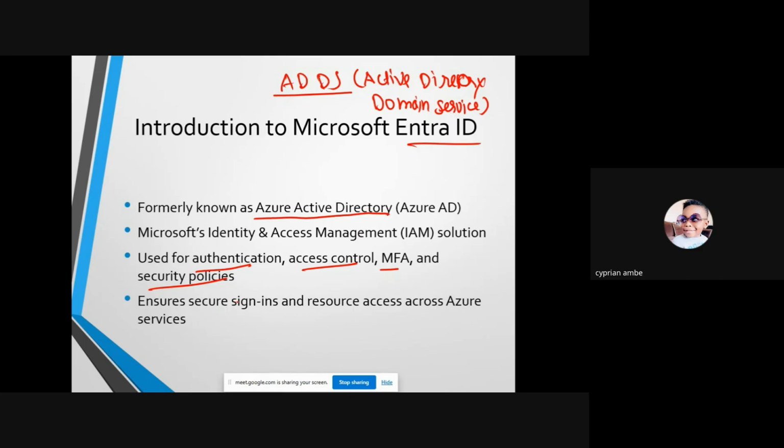It helps us secure our sign-ins and our resource access, deciding which access we want to give. I will take AWS as the reference because we have worked in AWS. In AWS we give some administration access, some read-only access. The same we do here also.